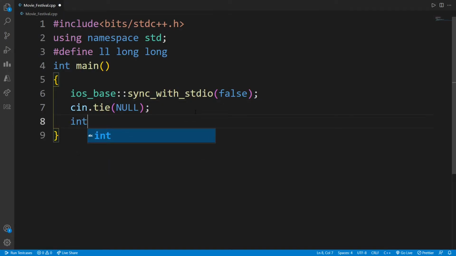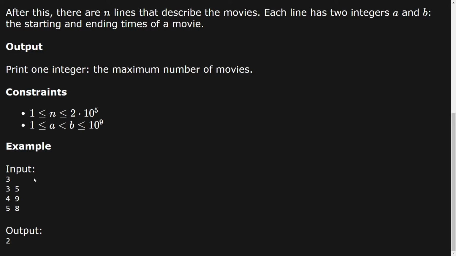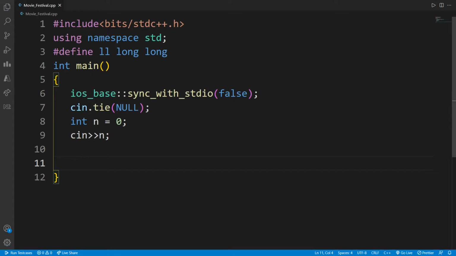Okay, so first let's input the number of movies. So cin n. Then I need to store the starting and ending time of the movies. For that, I can use a vector. Let's call it movies, and I will create a pair of integers.